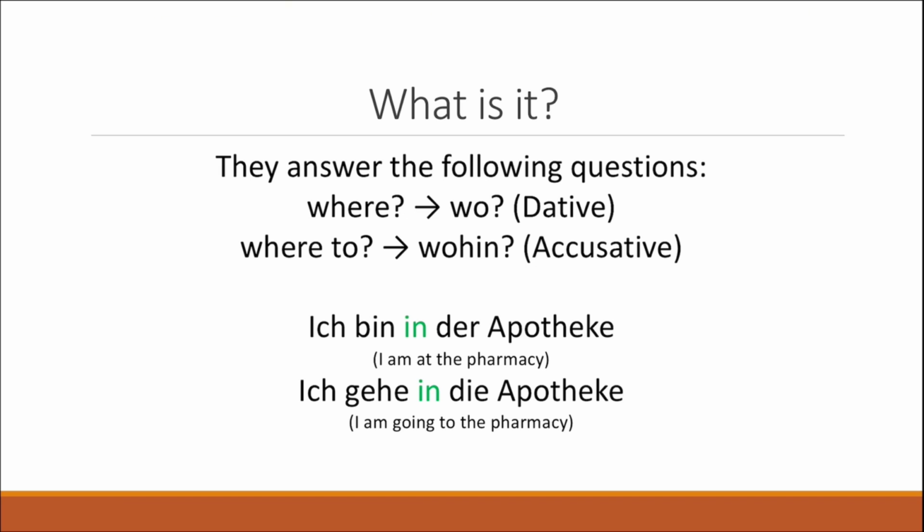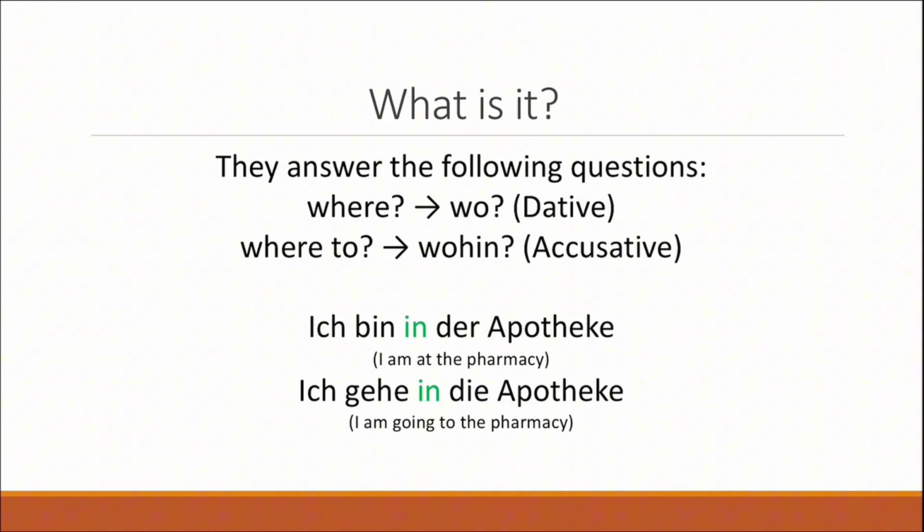And that is also the reason why we have in der Apotheke, even though Apotheke is a feminine noun. We know that for feminine nouns, the article die becomes der for the dative case, and because of that, we have in der Apotheke.